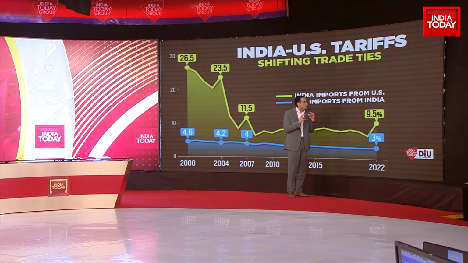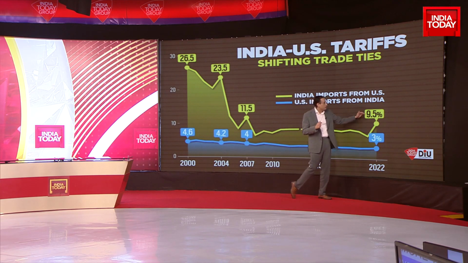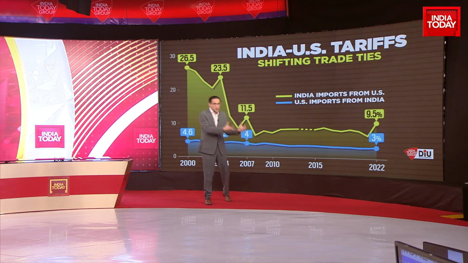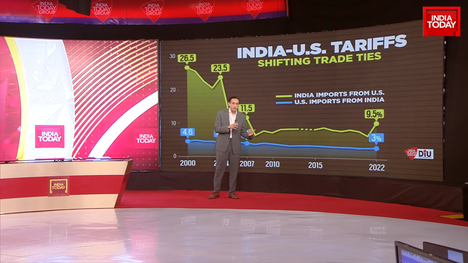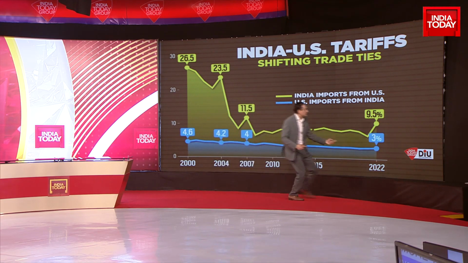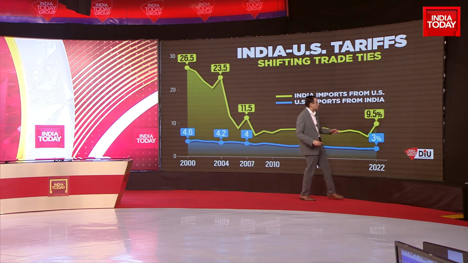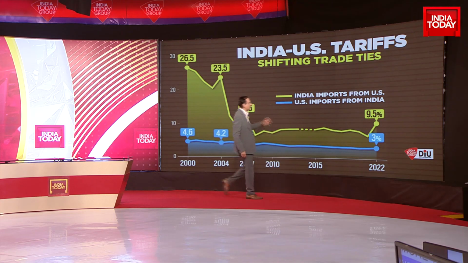India's average weighted tariffs before the budget stood at about 9.5. Post the budget, this would come down to 8.5, but stood at 9.5. So there's a big gap of about 6% on the average weighted tariffs that India applies on products imported from the United States and the tariffs that the US applies on products imported from India. It is this gap of 6.5% that is the cause of irritation for Donald Trump, and he wants to change it. He says, "Jitna aap lagaoge, utna main lagaunga."